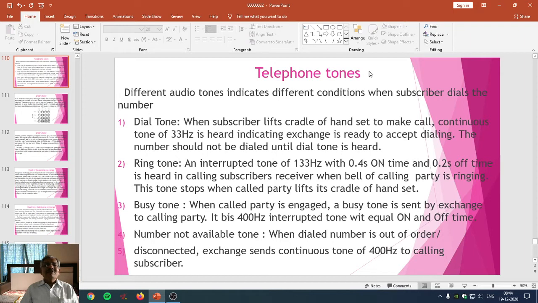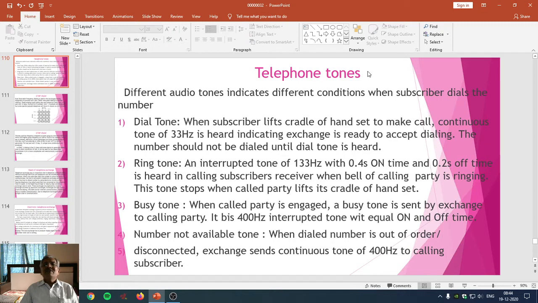From when the subscriber dials the number, from the beginning of the arrival of the ringtone, and up to the completion of the entire communication between the two subscribers, these tones play very vital roles.